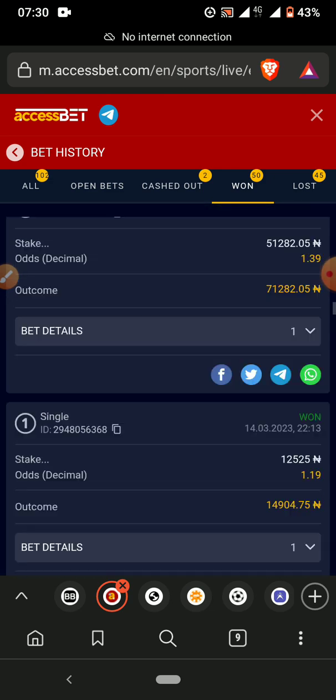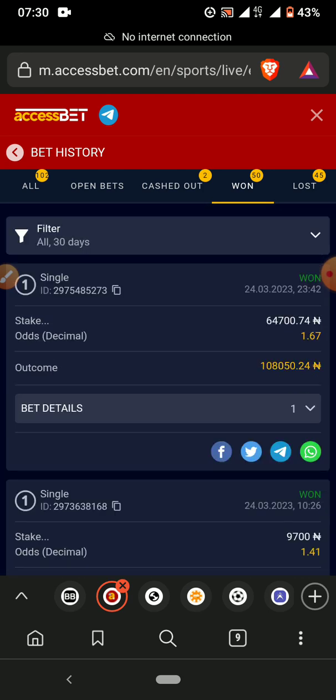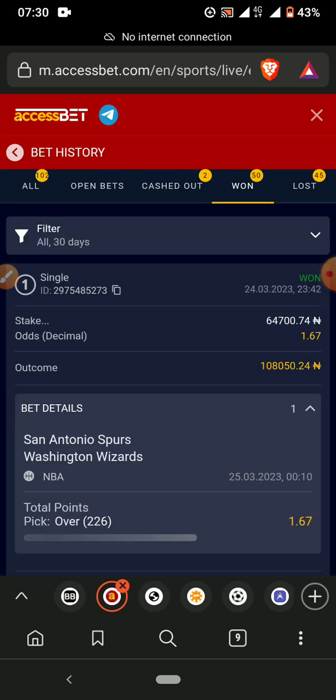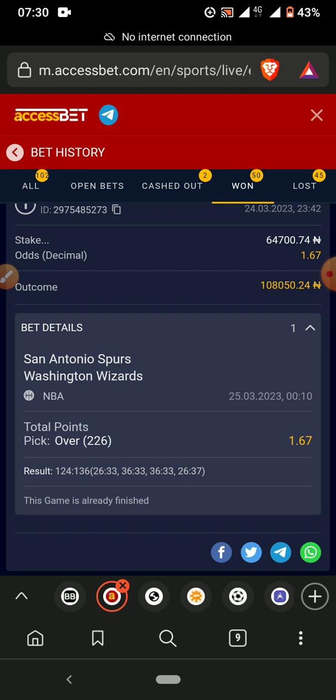So back to what I was saying earlier. We'll be using this game. The game has already been played, but I'm just sharing the strategy using this game now.